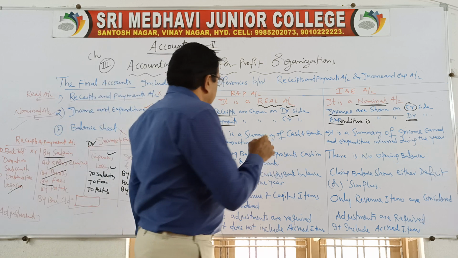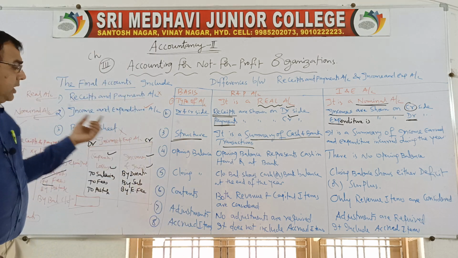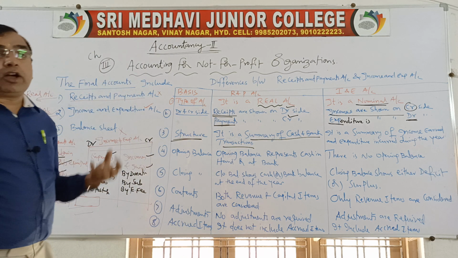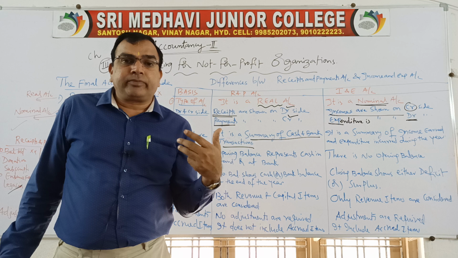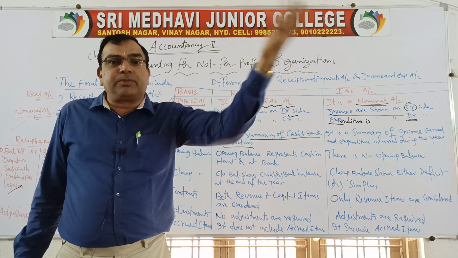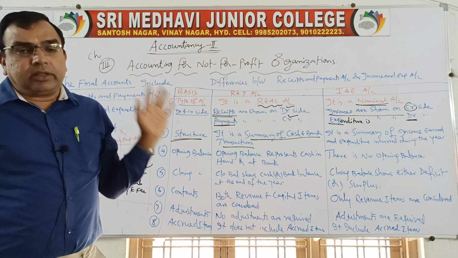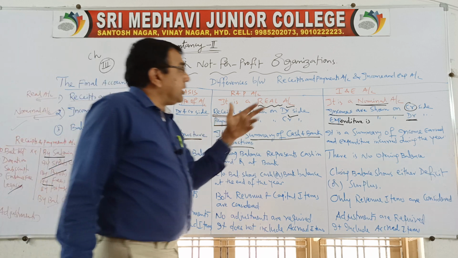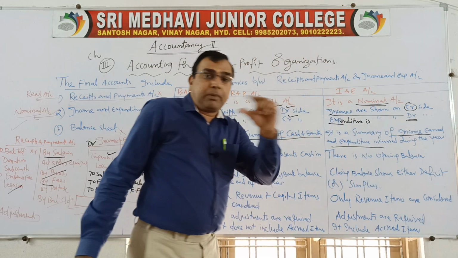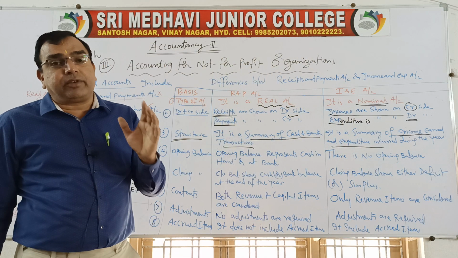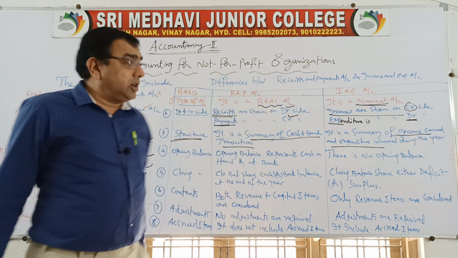So, as I told you, the receipts and payments account is a summary of cash and bank transactions. Whether cash is coming in or going out, we write it. Similarly, for bank transactions, whether money is deposited into the bank or withdrawn from the bank, all those cash and bank items are recorded in the receipts and payments account. The income and expenditure account is the summary of income earned and expenditure incurred. In a particular year, the various incomes we have received and the various expenditures we have incurred, we record in the income and expenditure account.